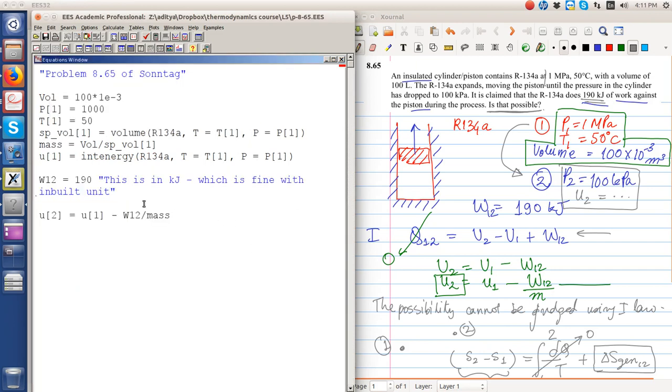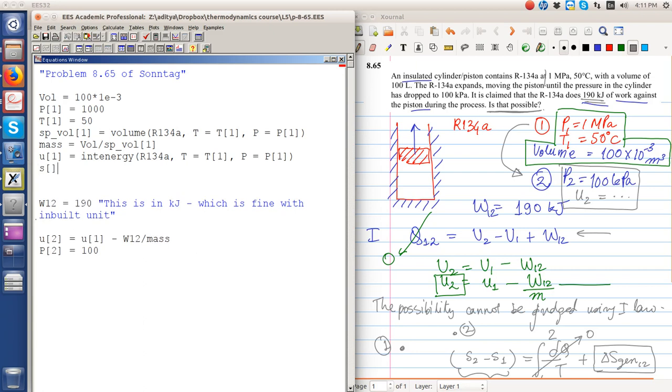Now to judge the validity of the process, let us specify what the second property at state 2 is. It is 100 kilopascal. We must also find out the entropies, because the change in entropy is an indication of whether or not the process is possible.